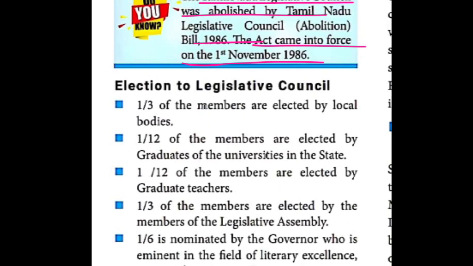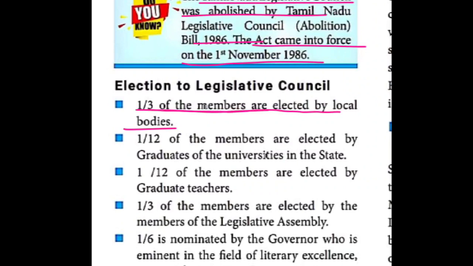The next, election to the Legislative Council. How were the members elected? 1/3 of the members are elected by the local bodies. Local bodies, who are they?